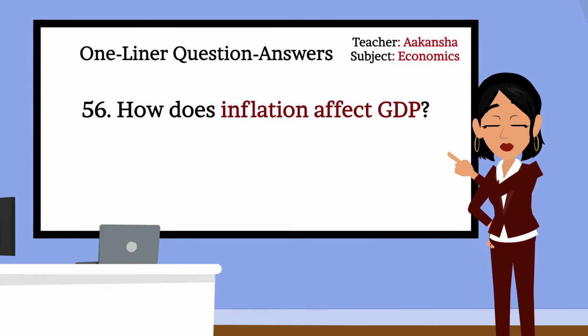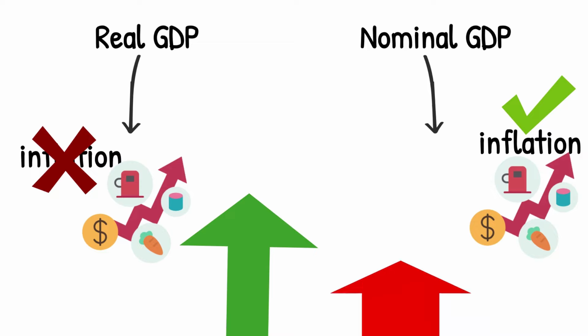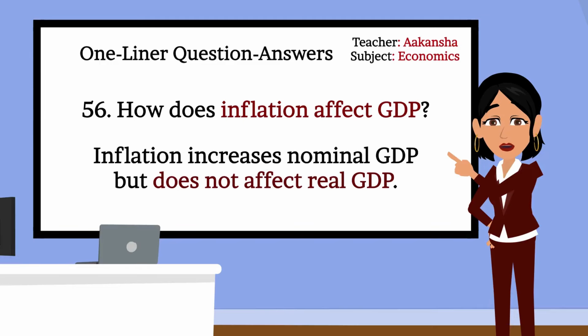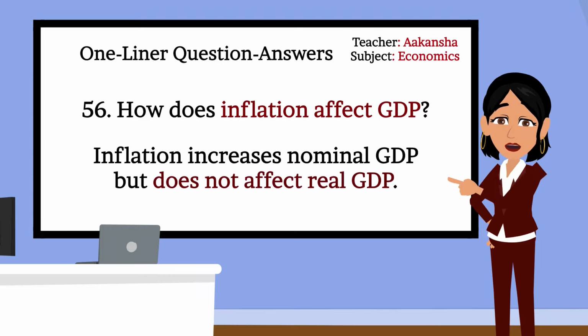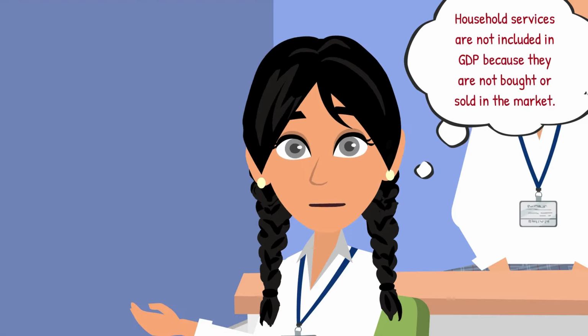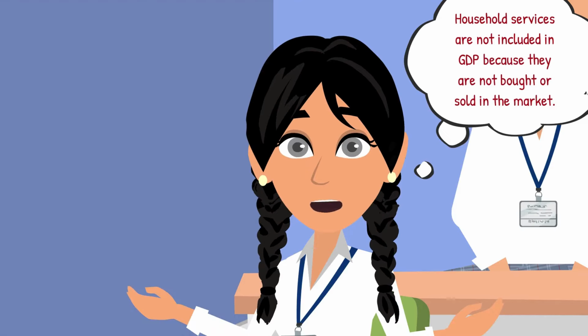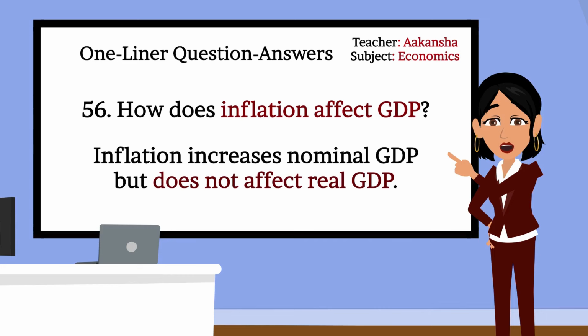56. How does inflation affect GDP? Inflation increases nominal GDP, but inflation does not affect real GDP. That's correct. Can you explain it? If prices double but production stays the same, nominal GDP rises but real GDP remains unchanged. Correct, Mahi. Let's move to next question.